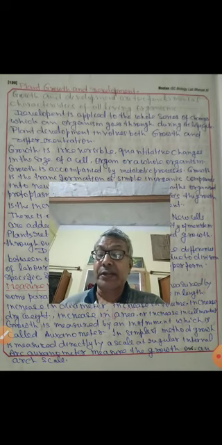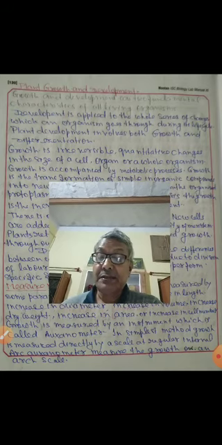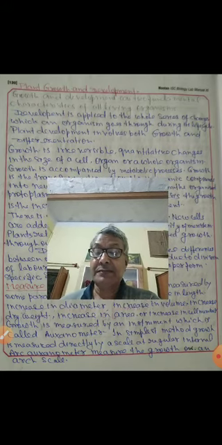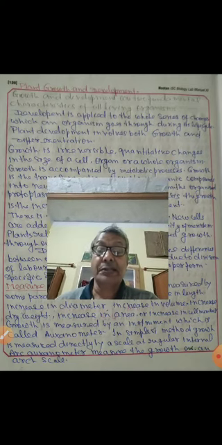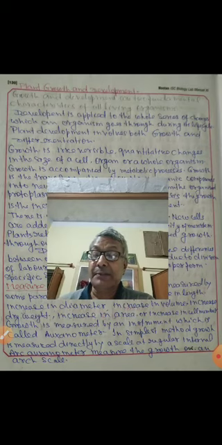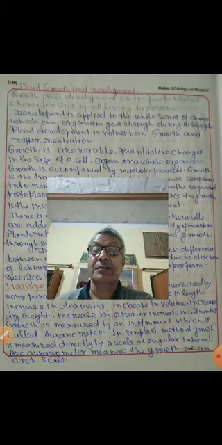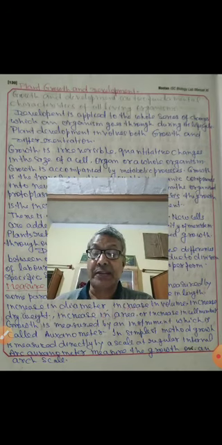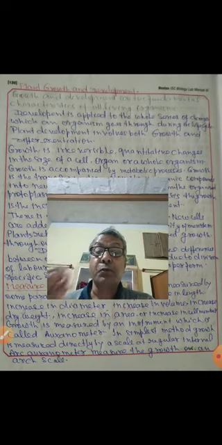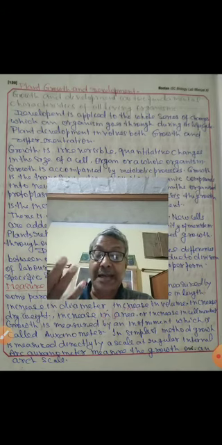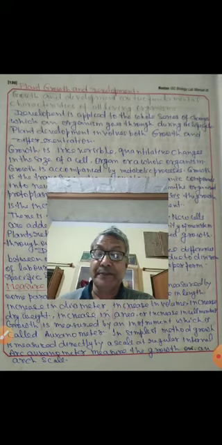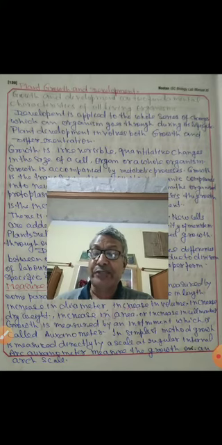Children, the next thing you have to study is measurement of growth. Growth is measured by some parameters: in terms of increase in length, in terms of increase in diameter, that is thickness of the stem, and increase in volume. We see the fruits which are small in size, but when they grow, they get enlarged, their volume is going to increase. Increase in dry weight.